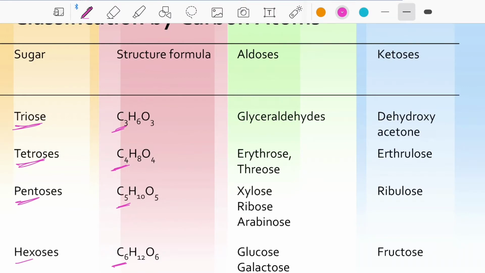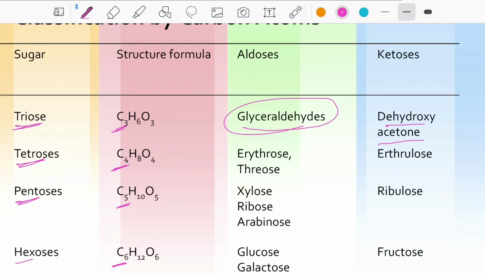In the case of trioses, among the aldoses we have glyceraldehyde. And when we go to ketoses, dihydroxyacetone is the triose.